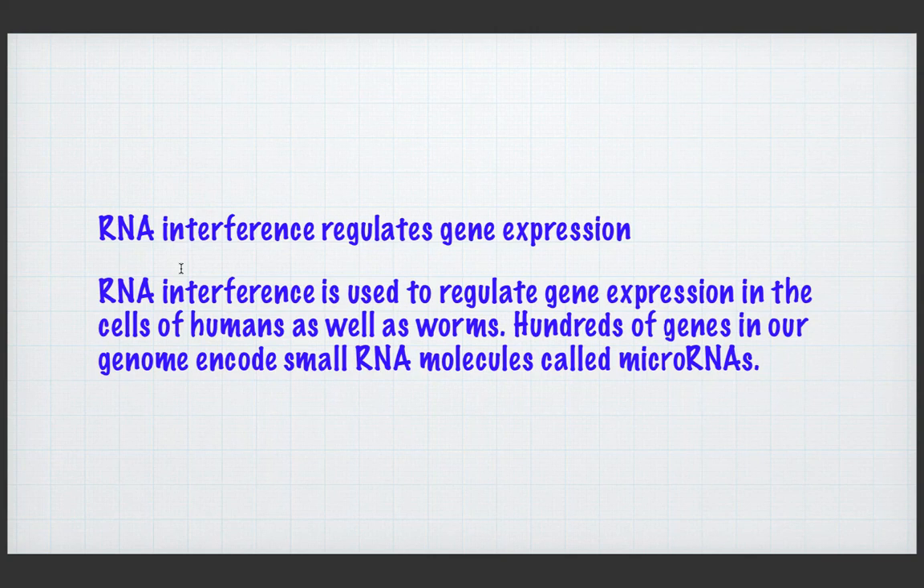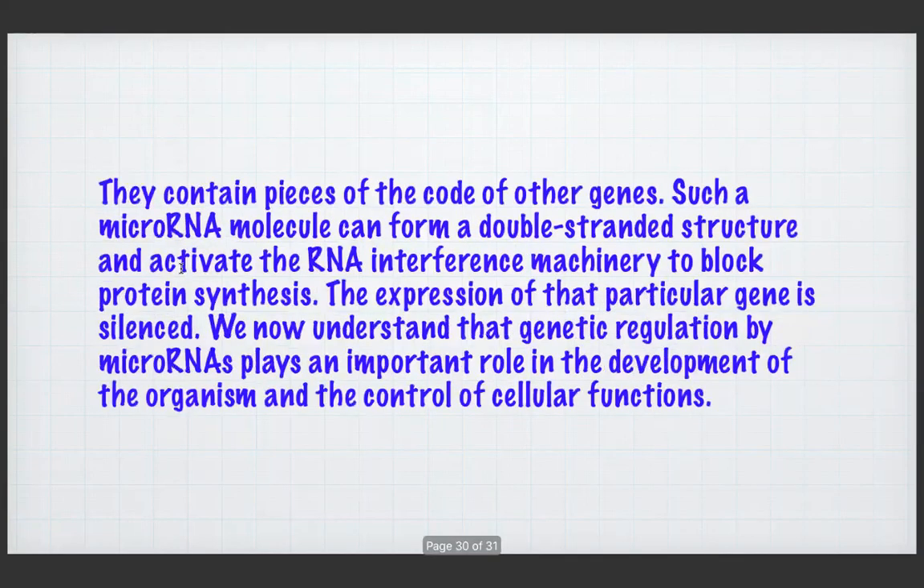Hundreds of genes in our genome encode small RNA molecules called microRNA. They contain pieces of codes of other genes. Such a microRNA molecule can form a double-stranded structure and activate the RNA interference machinery to block protein synthesis. The expression of that particular gene is silenced. We now understand that genetic regulation by microRNA plays an important role in the development of the organism and the control of cellular function.